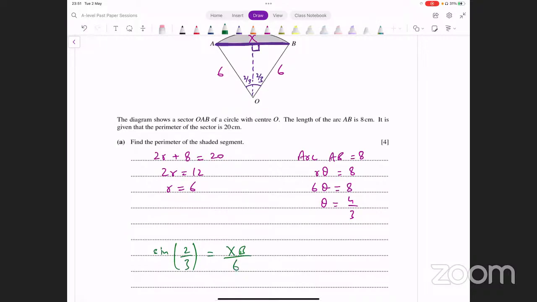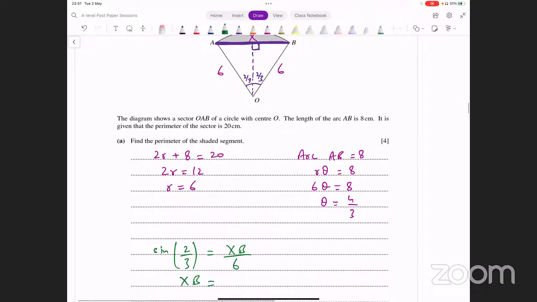यहाँ से आप xb की वैल्यू पहले ऐड कर लें. Let's see what this turns out to be. Your calculator should be in radian mode. Keep that in mind. 6 into sine of 2 divided by 3. That's giving me 3.71.